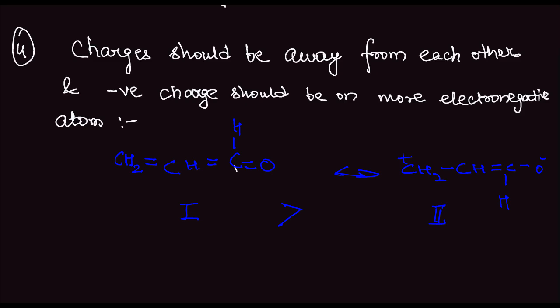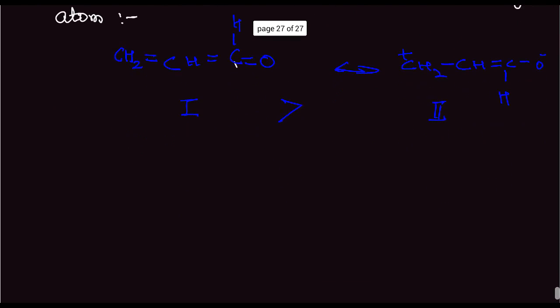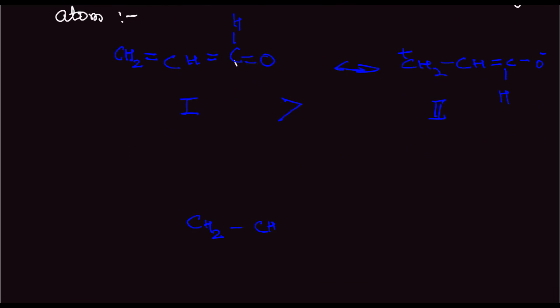And in this case, let us take another possible resonating structure. We have something like this: CH2 minus, CH, CHO plus, this is the double bond here. So we have a carbocation and an oxygen with a plus charge on it. Now in this case, 1 is obviously more stable than this third part also because of the non-polar nature of 1.